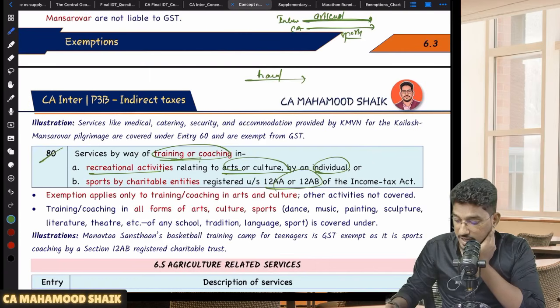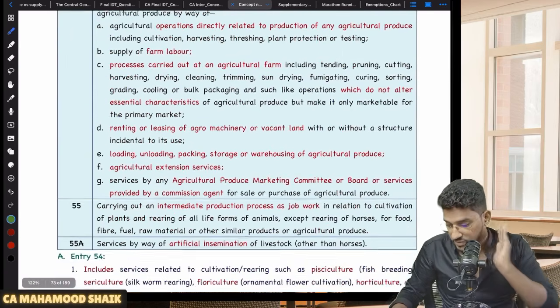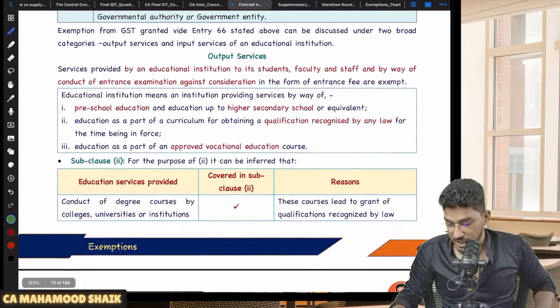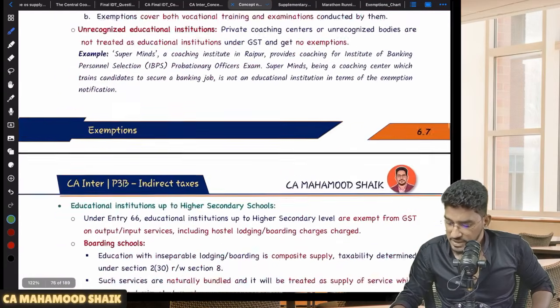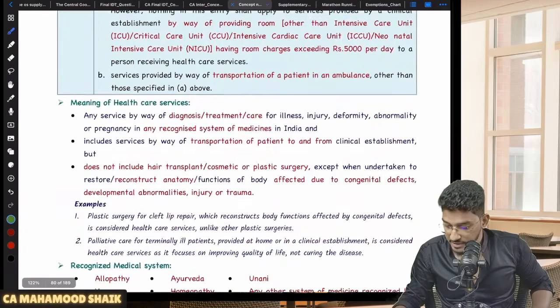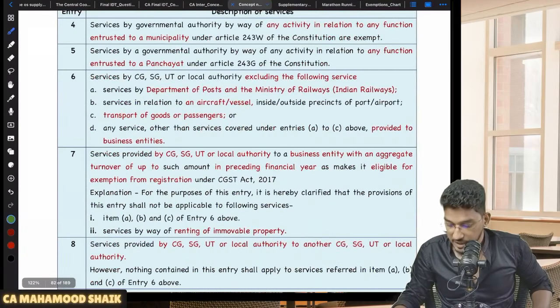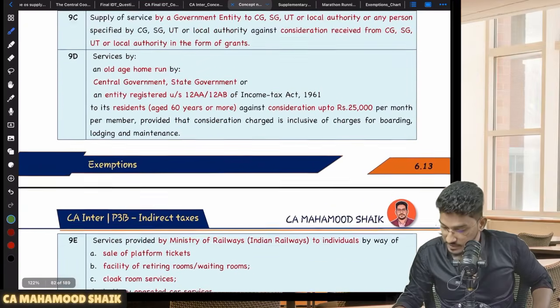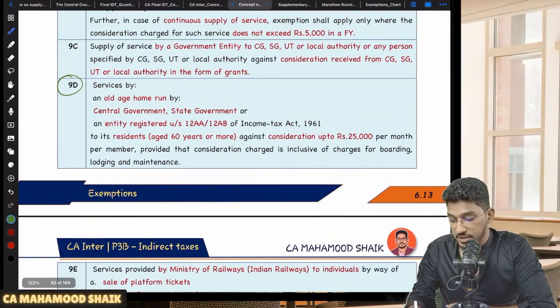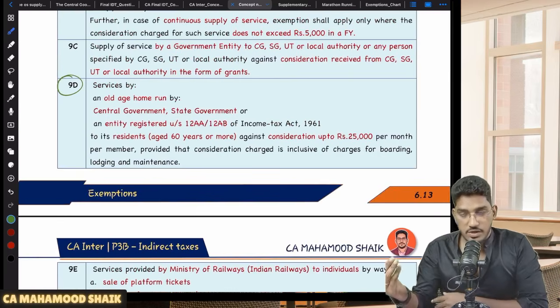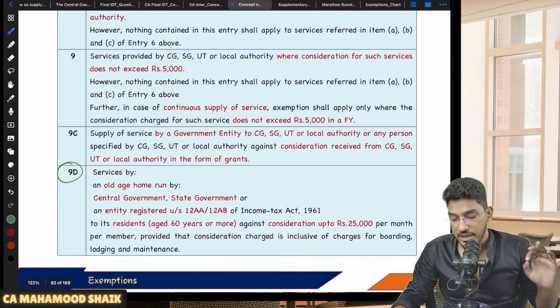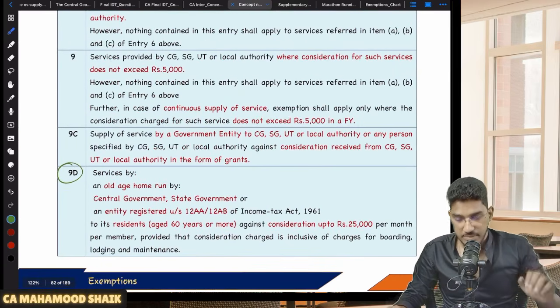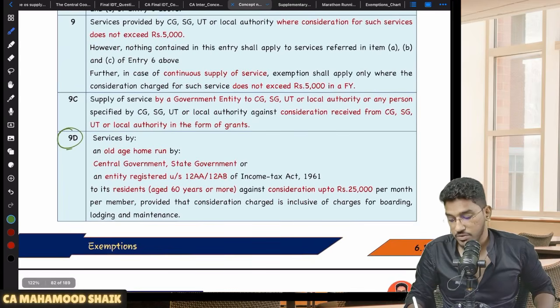Okay. So regarding the charitable activities, there is one more exemption I would like to bring here, which is actually given in government related things. That I will try to cover here itself. So just listen carefully. This is also more or less, even though it is given under the government category, related to charitable activity only. So that's why we'll cover this also here.